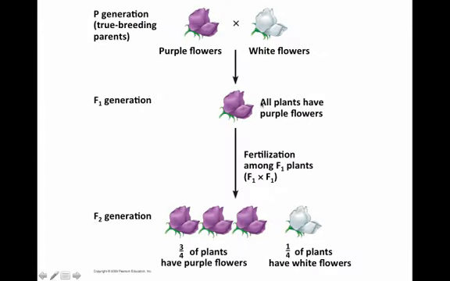So here's what it looks like. So we have a true breeding cross here. This is purebred purple with purebred white, and you get all purple flowers. But when you cross one of these with another one like these, you get 3/4 of them purple, 1/4 of them white. So if you had 1,000 plants, and Mendel did these tests hundreds and hundreds of times, how many of them would be purple, and roughly how many of them would be white?